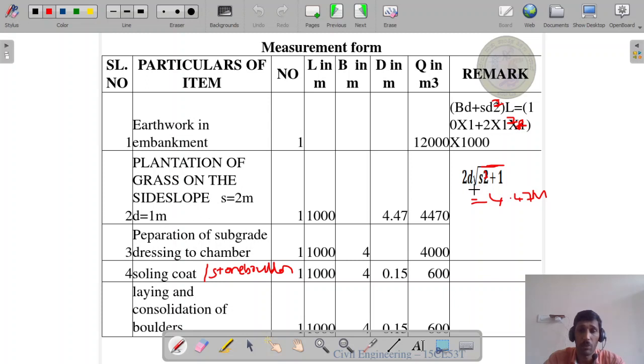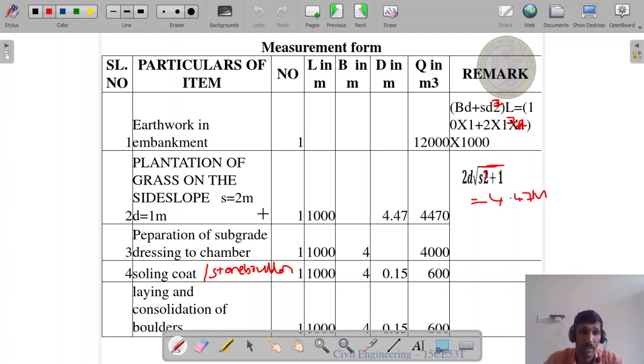Substitute in the formula 2D into square root of S square plus 1. Now we get 4.47 meter. Now multiplying the length, depth and number gives 4,470 meter square. Next, preparation of subgrade, dressing to camber.